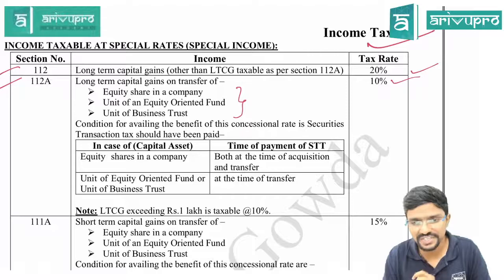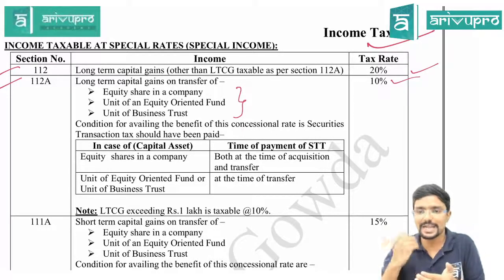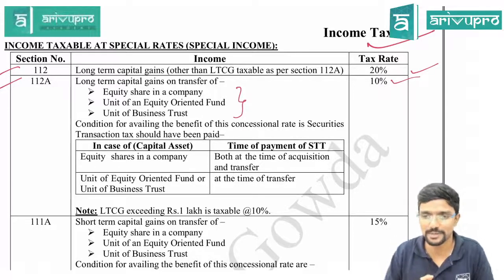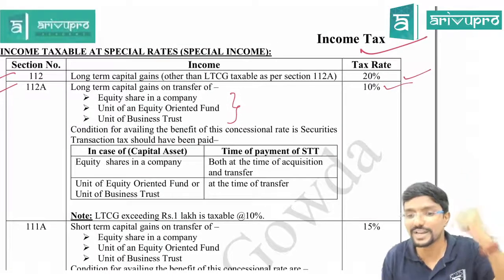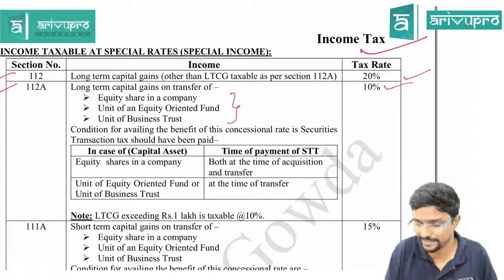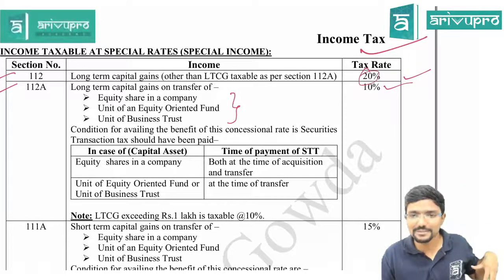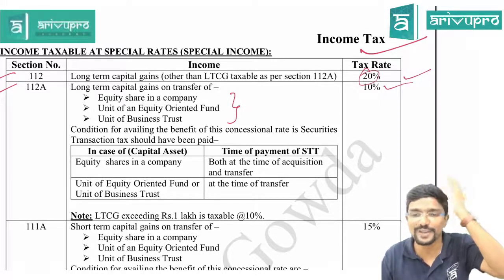If you are having equity shares, you have to pay securities transaction tax both at the time of buying as well as selling. Sir, what if I have not paid? Then 10% rate is not applicable. Sir, what if 10% is not applicable? Then you will be covered in section 112 where 20% is applicable. Agree? Sir, if I am not covered in 112A, that doesn't mean that okay, you are not covered in any other section. You have to pay tax as per section 112.